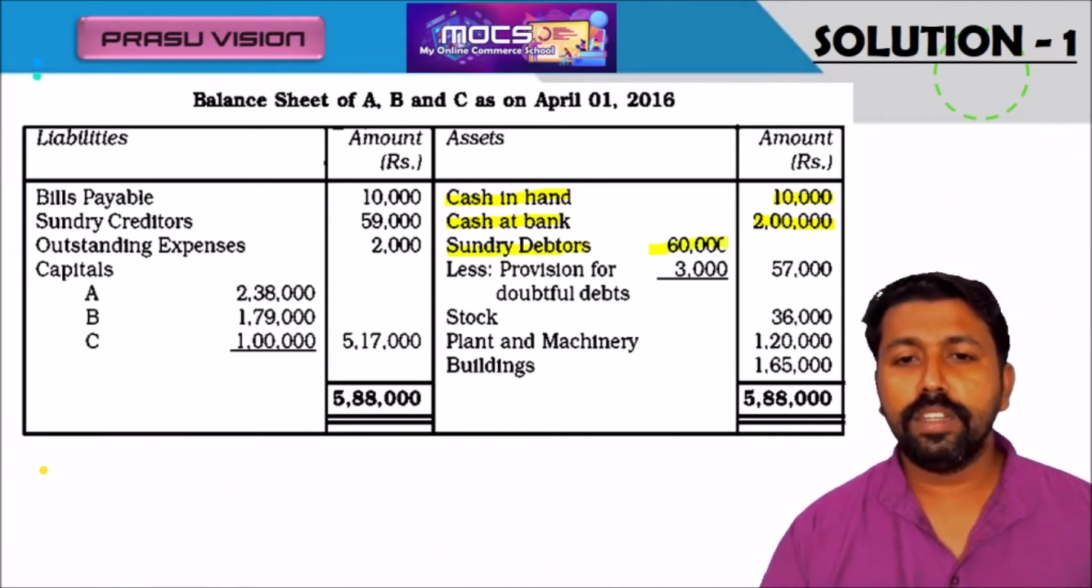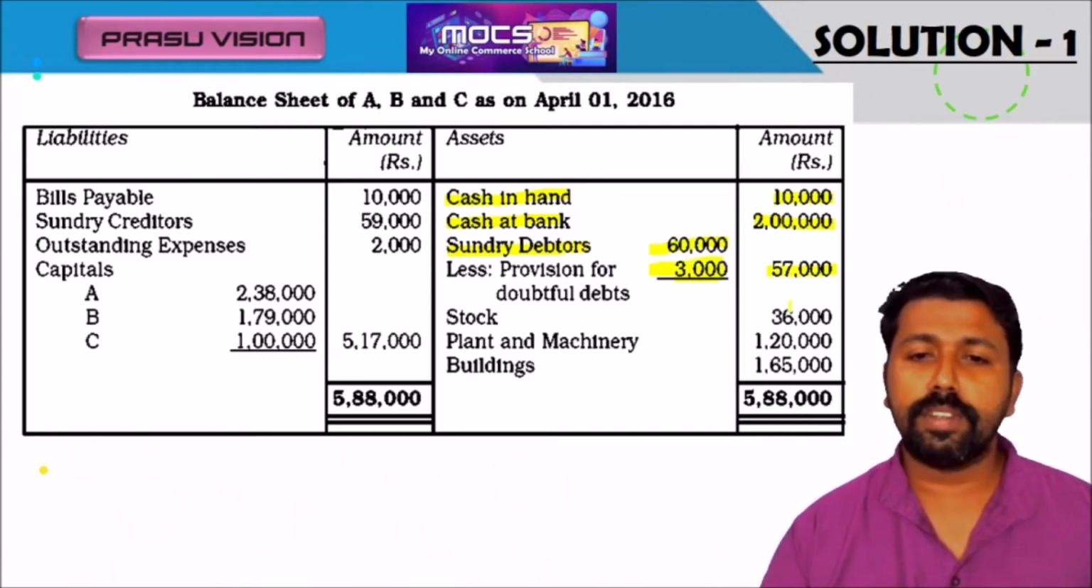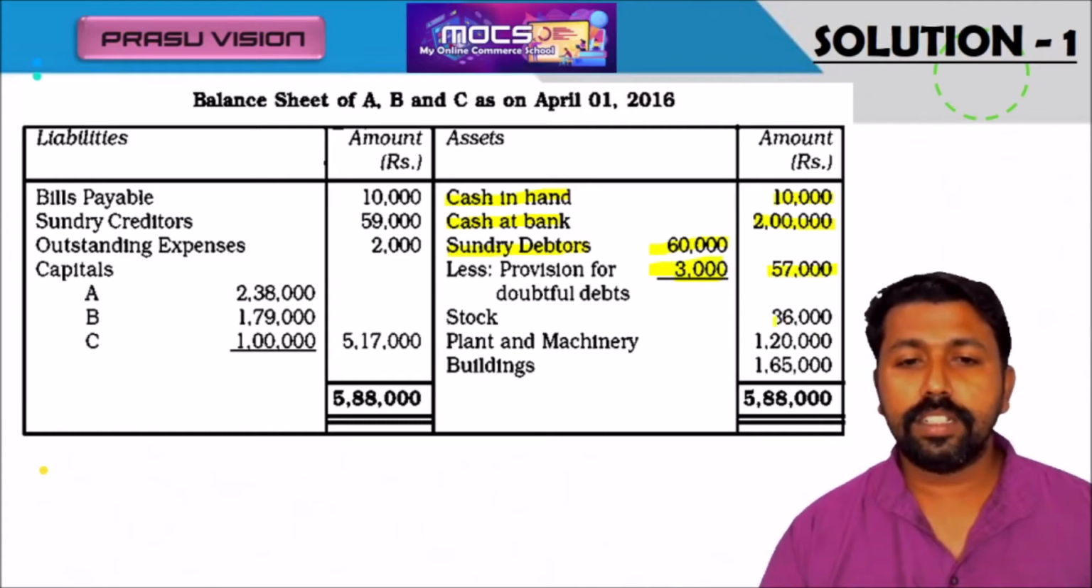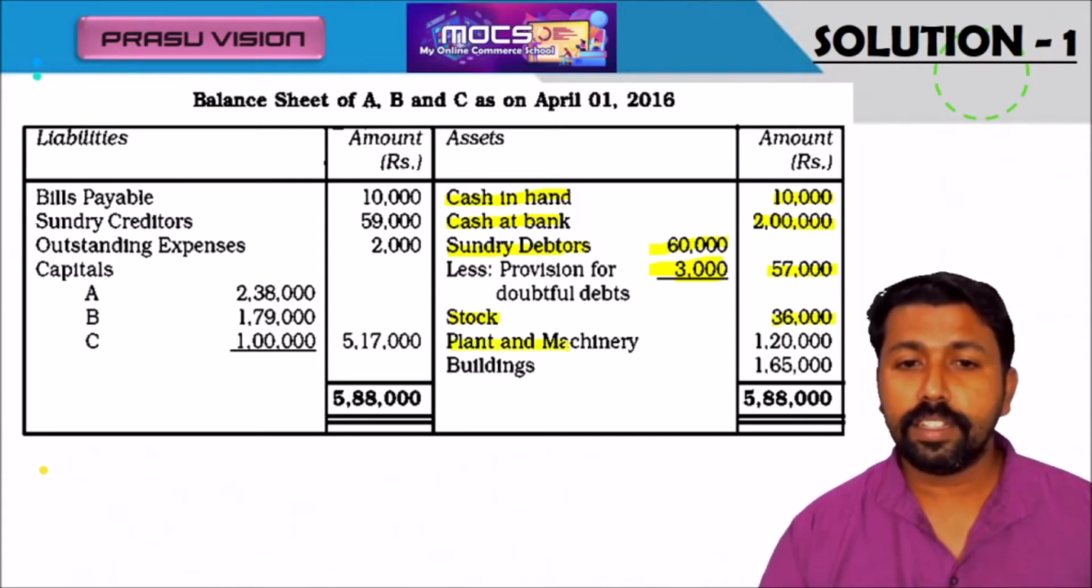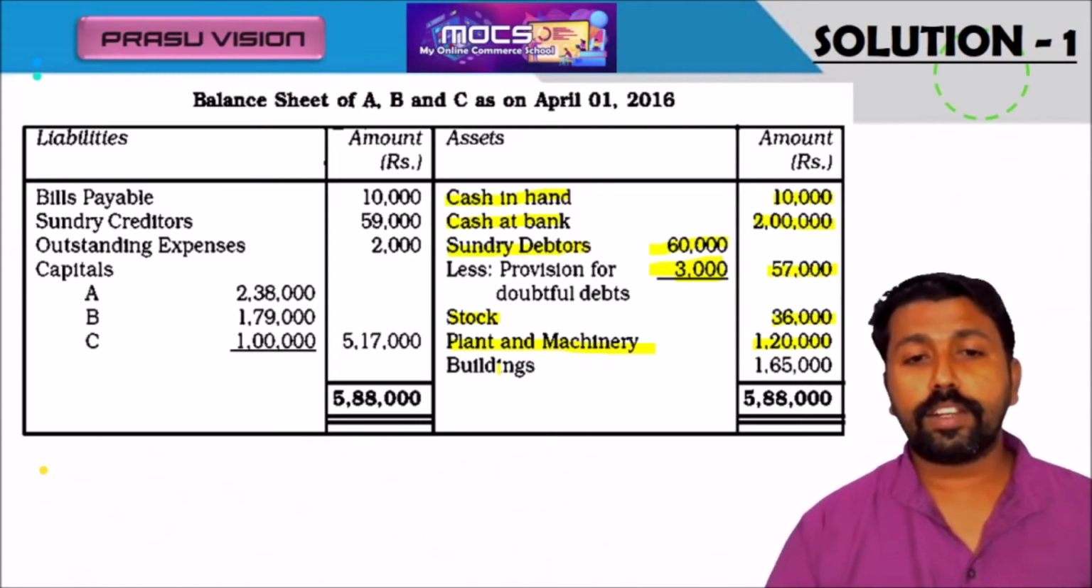And there is a change in debtors' value. Actual value 60,000, but a new provision is created. You can look at the revaluation account debit side, 3,000 new provision, it will be deducted. So 57,000. There is a change in stock, isn't it? 4,000 is overvalued, so we have to deduct it. 40,000 minus 4,000, 36,000. Plant and machinery is increased from 1 lakh to 1,20,000. How does the 20,000 come? Please go through the revaluation account. There is an increase of 20,000, so 1,20,000.